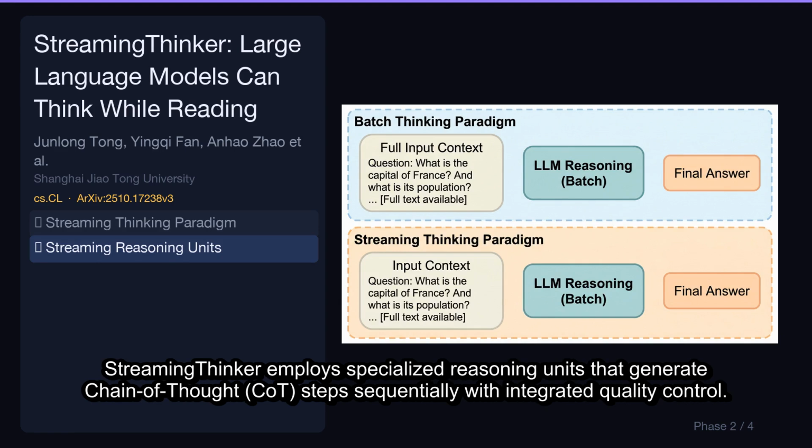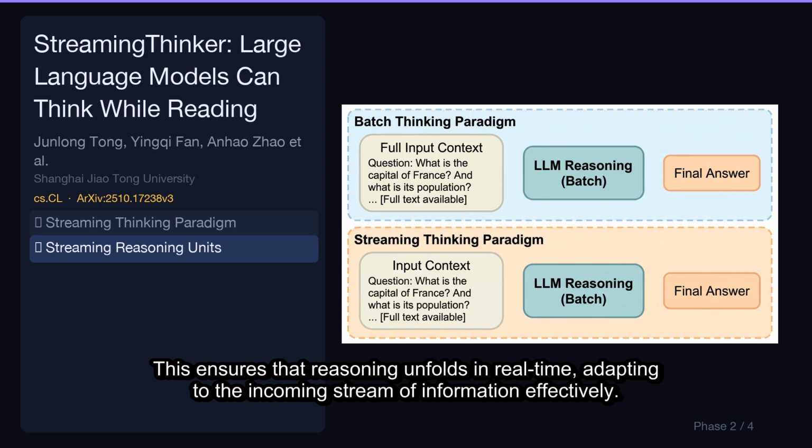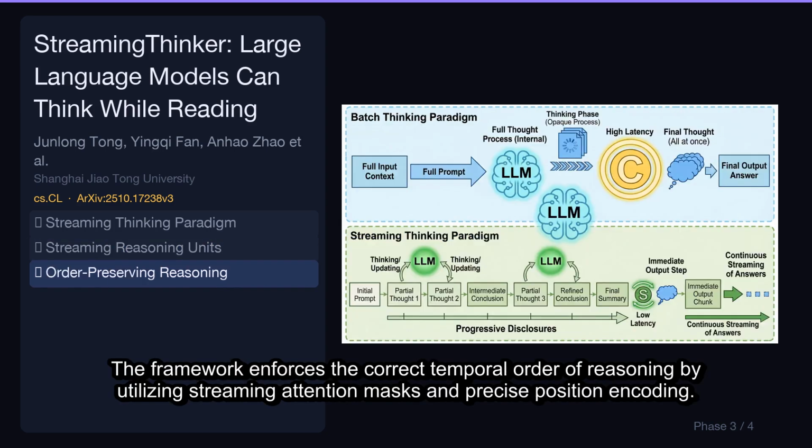StreamingThinker employs specialized reasoning units that generate chain of thought, COT, steps sequentially with integrated quality control. This ensures that reasoning unfolds in real time, adapting to the incoming stream of information effectively. The framework enforces the correct temporal order of reasoning by utilizing streaming attention masks and precise position encoding.